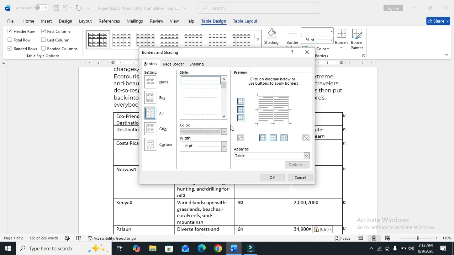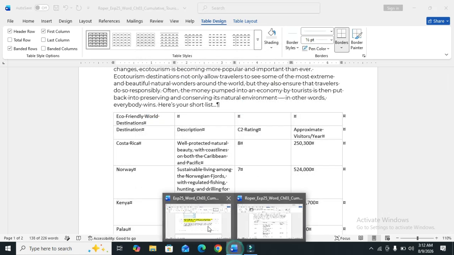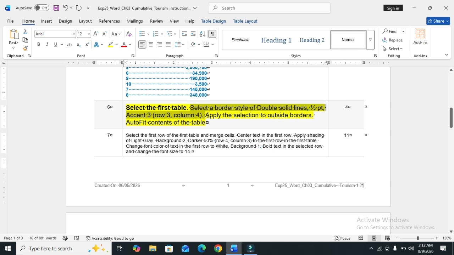Select and click OK. And next level of this question is apply the selection to outside borders.